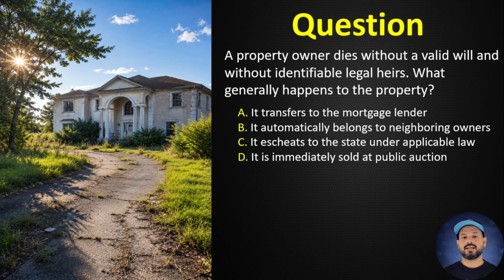Question number 38. A property owner dies without a valid will and without identifiable legal heirs. What generally happens to the property? A. It transfers to the mortgage lender. B. It automatically belongs to neighboring owners. C. It escheats to the state under applicable law. D. It is immediately sold at public auction. Correct answer C. It escheats to the state under applicable law. Property without legal heirs may transfer to the state through escheat.